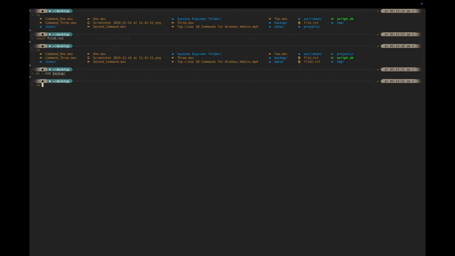Okay, now let's cd into the backup directory. Then let's list what we have. Also, likewise, we have the text files. Likewise, we have copied successfully into the backup directory.